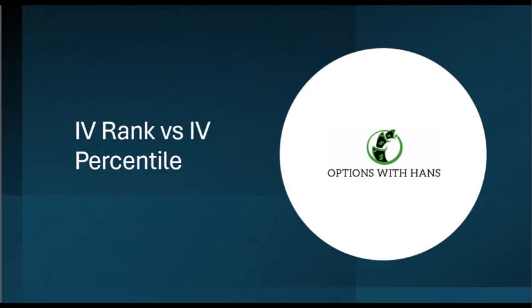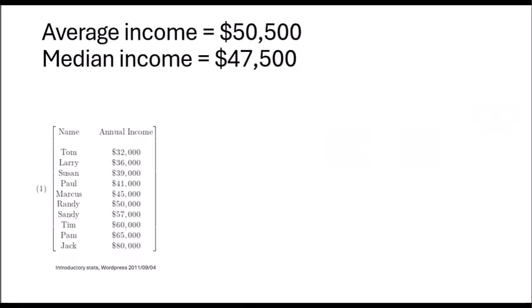So I'm going to give you a funny little old joke basically to start with, which is, let's take a bar full of 10 people, and then we're going to introduce somebody very, very well known to the mix. So we take all these people and their annual incomes, and we take the average, and we come to $50,500 per year for the average. Now, the median is going to be the middle, right? And because it's 10, we don't have a clean middle, so we've got to take the two middle numbers and divide them by 2, which gives us the 47,500. So the middle income, in a sense, is 47,500.